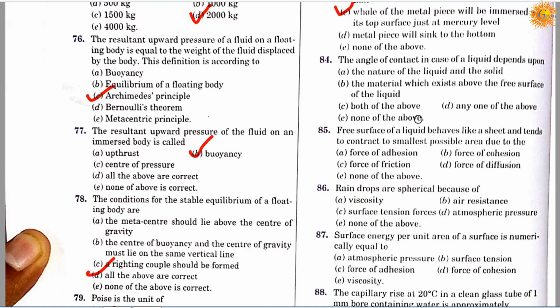So correct answer is C, it means both of the above, option A and B both will apply.